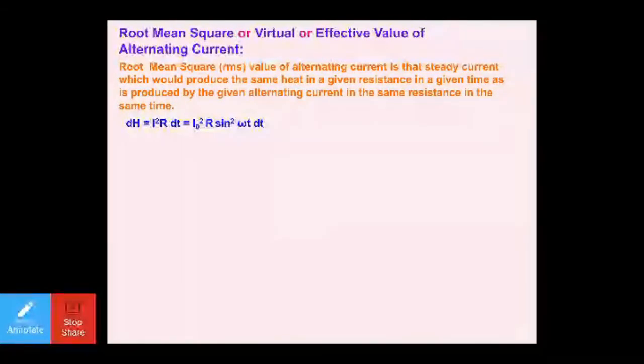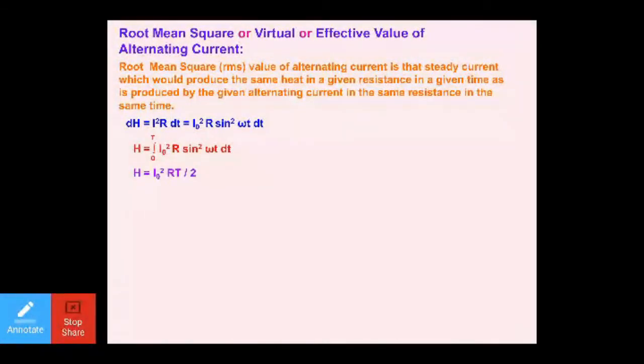Dear students, here I is the instantaneous value, which can be written as I naught sine omega t, and its square, that is I naught square sine square omega t, multiplied by R dt. Now, in order to remove the differential d, you will integrate both sides. Integration of dH will give you H, and on the right hand side, the integral of I naught square R sine square omega t dt.